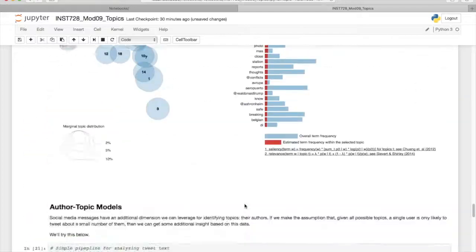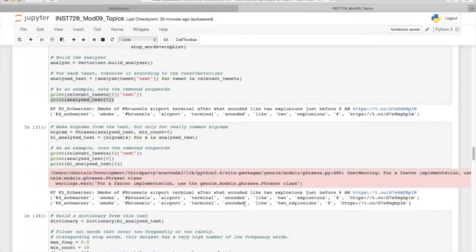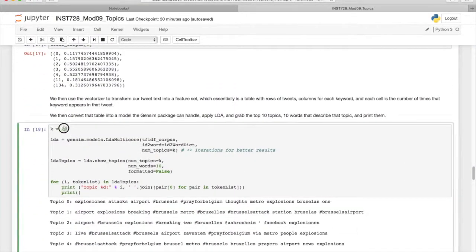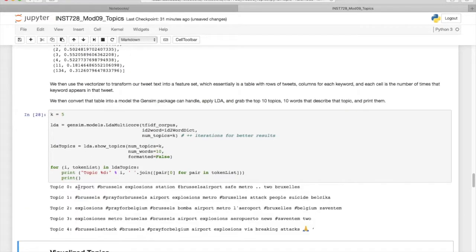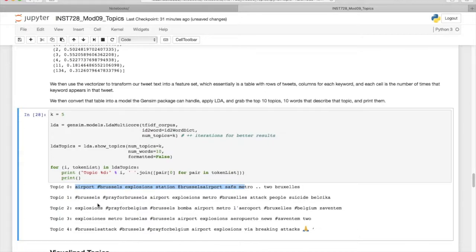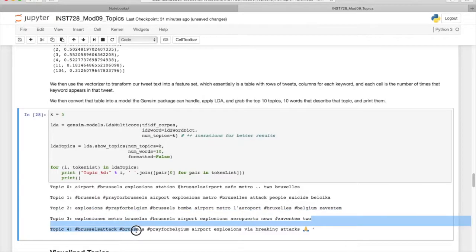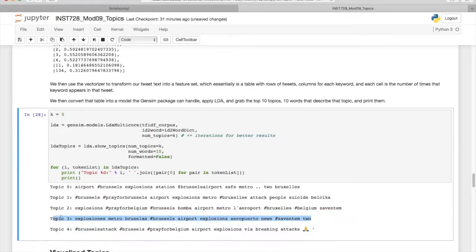So let's go up and reduce the number of topics in our LDA model. So here it is. Maybe we'll look at 5 topics again. So go ahead and run this. All right, so we have people talking about safe after the explosions. We have references to suicide bombings. We have references to Zaventem. This is probably about the video. More references to explosions at the metro and the airport. And then we have thoughts and prayers for people affected by the event. So now we have these 5 different topics.